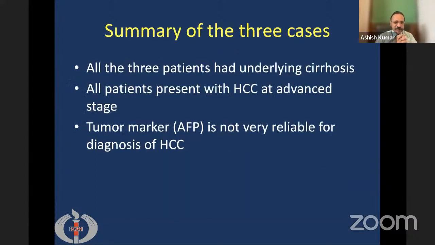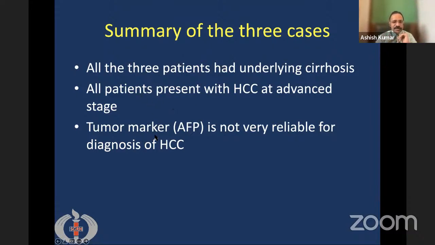All the 3 patients had underlying cirrhosis. All the patients present with HCC at a fairly advanced stage. The first two patients present with HCC, liver cancer, along with advanced liver disease. The third patient presents with a large tumor, which is also beyond curative therapy. So all three present with HCC at an advanced stage.